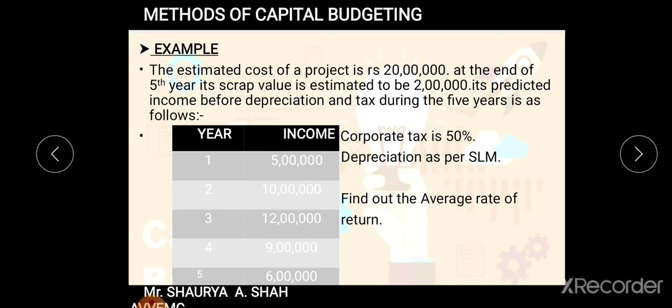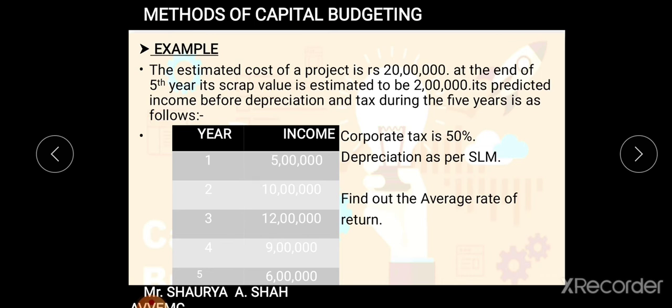So two things I can get out of it. The very first, estimated cost of project is 20 lakh. Can I say it is investment? Yes. At the end of 5th year, so I can say the economic life of the project is 5 years. Scrap value is 2 lakh rupees. Okay, so I have three pieces of information with me: original investment, scrap value and economic life.